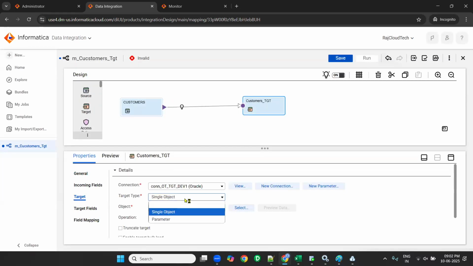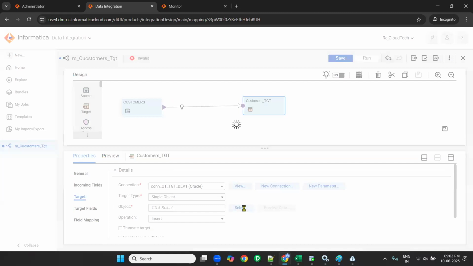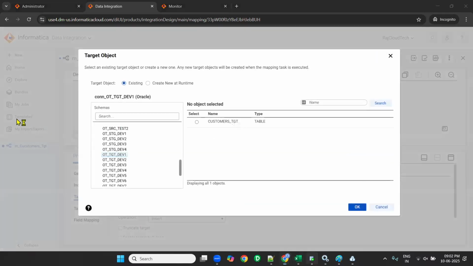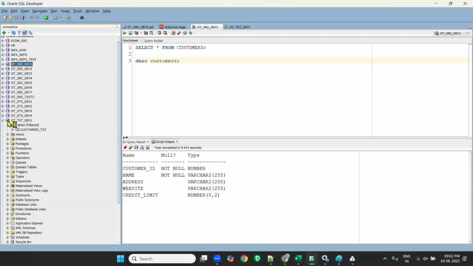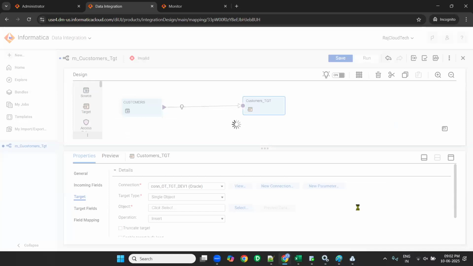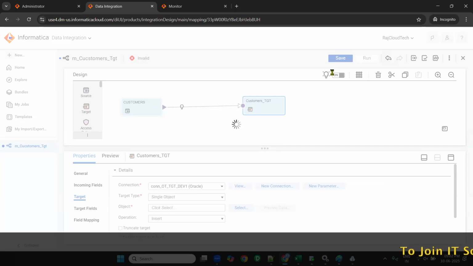Target type, we have single object, parameter. So single object, select object. Once you select, it will show I have only one table in my target schema. In my target schema, how many tables are there? Only one table, customers CGT. So select it, click on OK. Now save. So my source and target configuration is done.